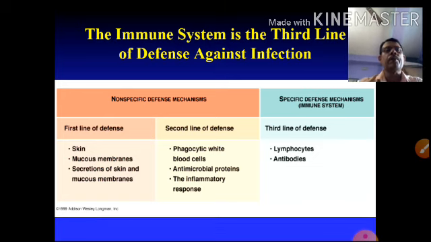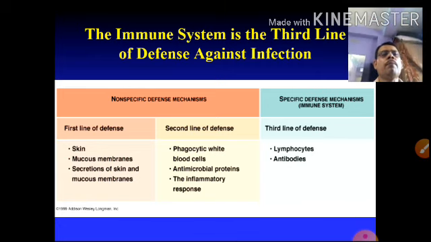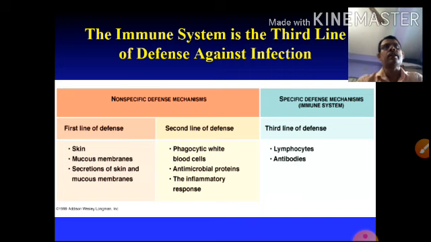What is the first line of defense? It is non-specifically provided by the skin, mucous membranes, and their secretions. Basically the skin is a mechanical barrier. That's why our body is covered by skin. It prevents the attack of organisms like bacteria, viruses, fungi or any others.